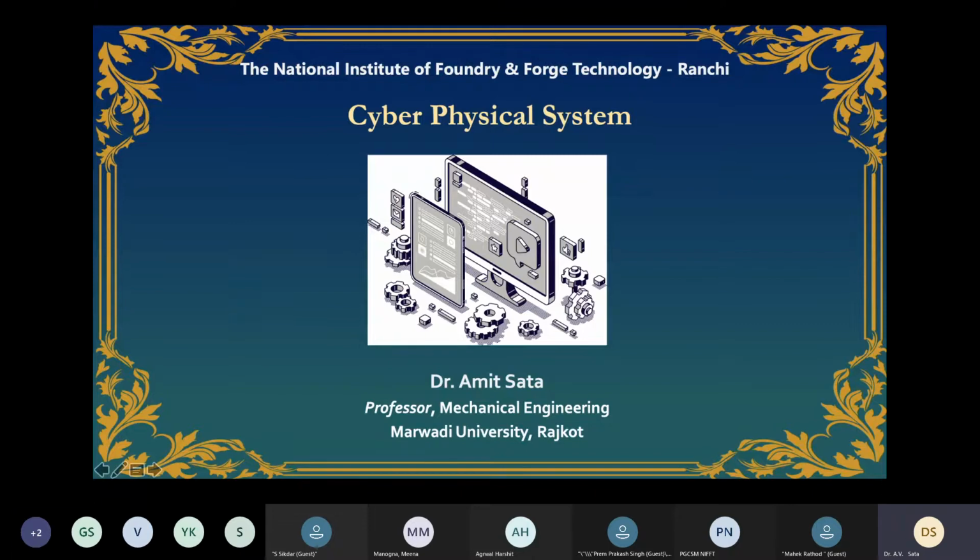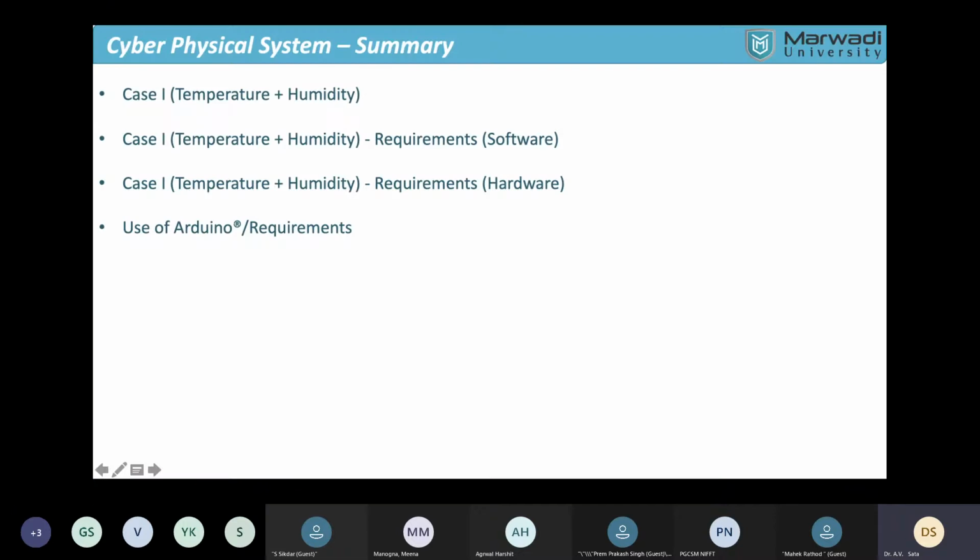So in the last few lectures, what we have discussed, starting from the introduction of the cyber physical system, to the various basic introduction about the cyber physical system and what are the typical cyber physical systems, and then we took one small understanding part about how the cyber physical system can be prepared for a small furnace, and we have understood the typical flow of the information, how the flow is going to happen in the cyber physical system.